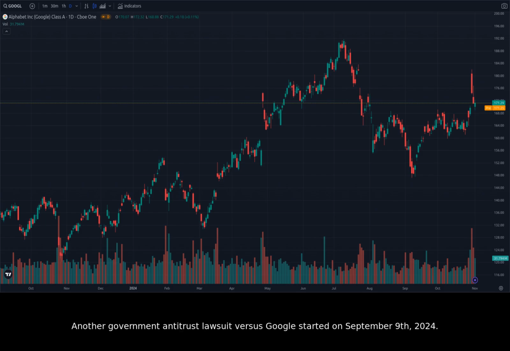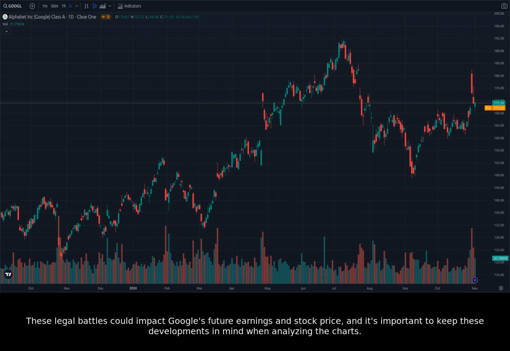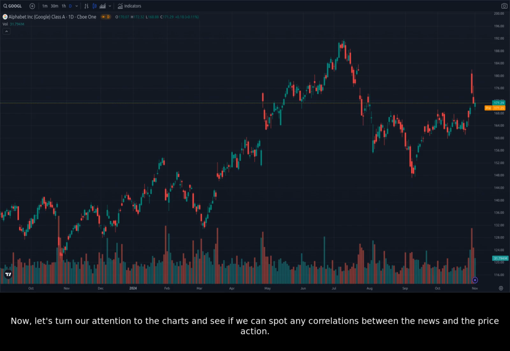Another government antitrust lawsuit versus Google started on September 9, 2024. These legal battles could impact Google's future earnings and stock price, and it's important to keep these developments in mind when analyzing the charts. Now, let's turn our attention to the charts and see if we can spot any correlations between the news and the price action.